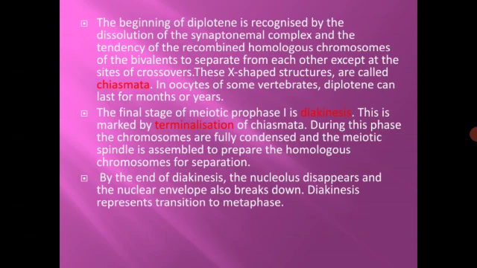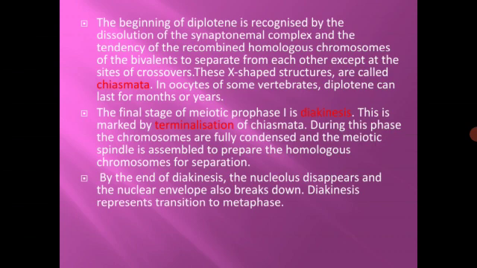Later, the beginning of diplotene is recognized by the dissolution of the synaptonemal complex and the tendency of the recombined homologous chromosomes of the bivalents to separate from each other. Do you remember, during the diplotene stage, the homologous chromosomes start separating from each other except at the sites of crossing over.